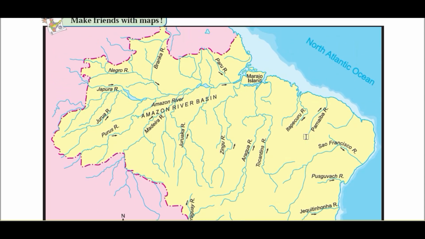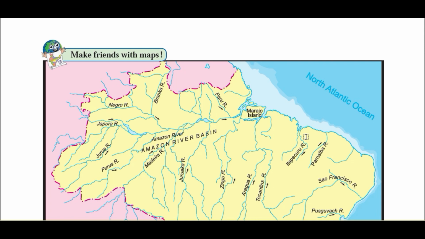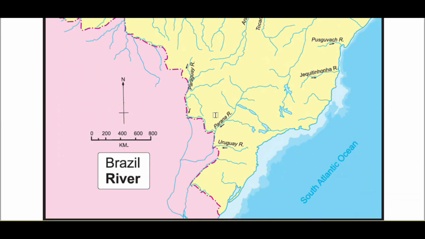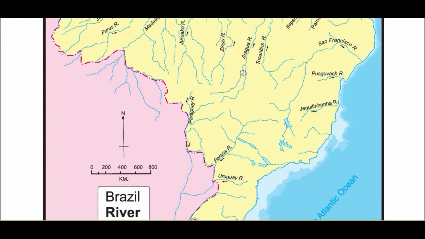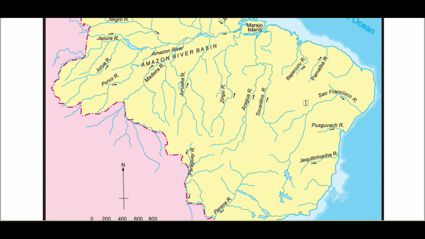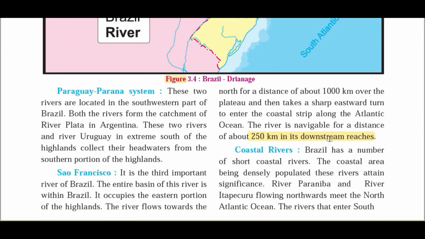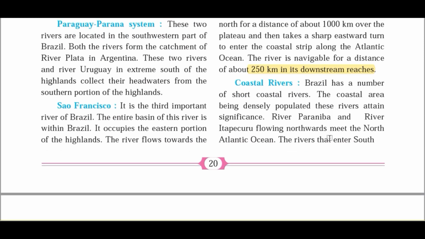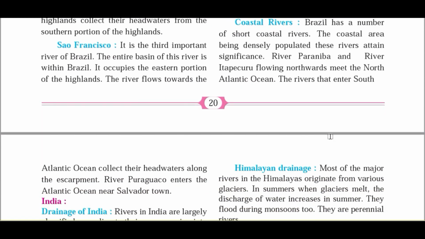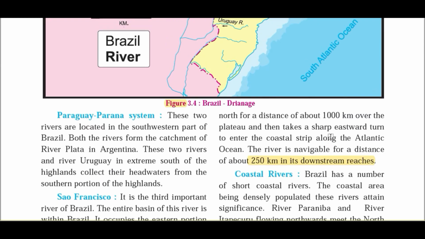We can classify these rivers into three major river basins. One is the Amazon river basin in the northern part of the country. Second is the Paraguay-Parana river basin in the southwestern part of the country, and third is the east flowing river, São Francisco, and other coastal rivers. Okay, so remember these important facts. So in this way we have completed the entire drainage system of Brazil.